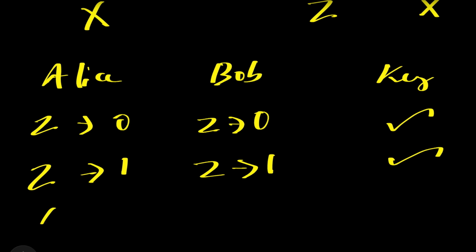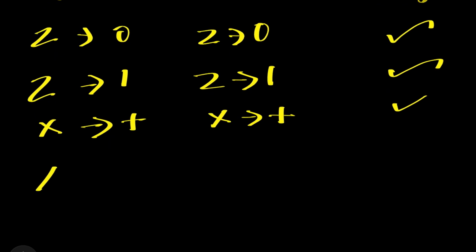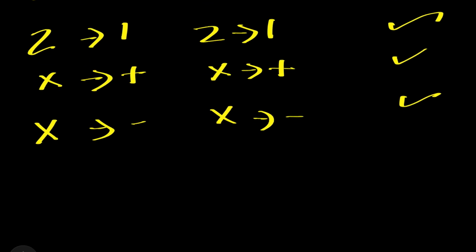If Alice is using the X axis and sending plus, and Bob is also using an X axis, he will also see plus, then the key is accepted. Again, if Alice is using an X axis and has a minus, and Bob is also using an X axis, then he will find a minus. It is accepted. Now all the other way around.